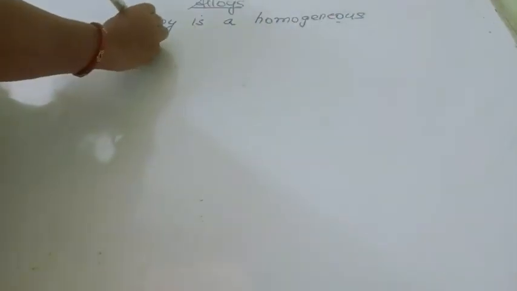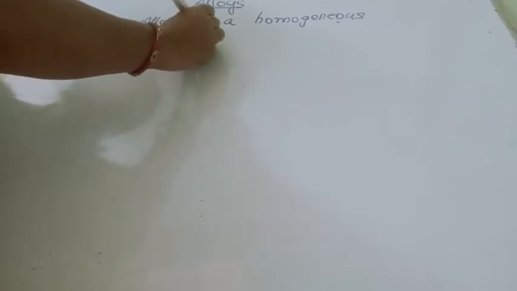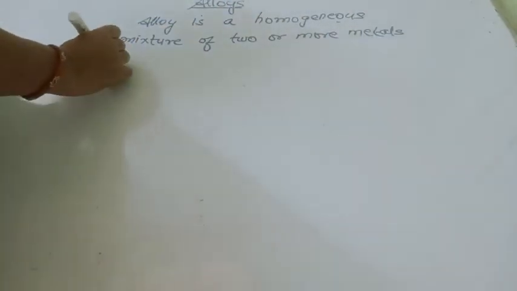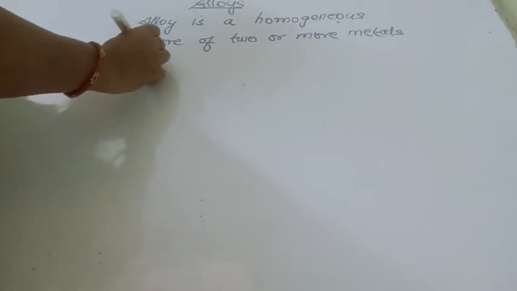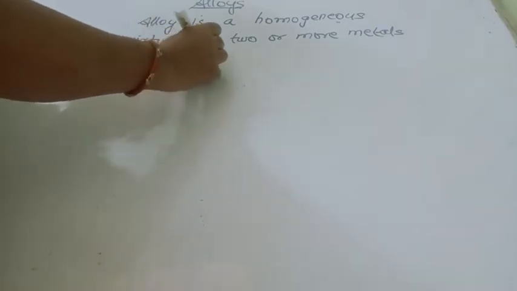So what is an alloy? Alloy is a homogeneous mixture of two or more metals, or metal and non-metal.